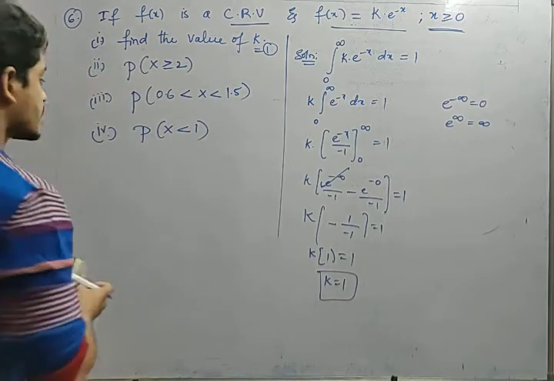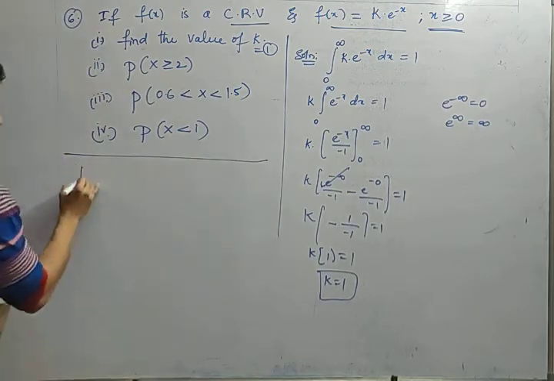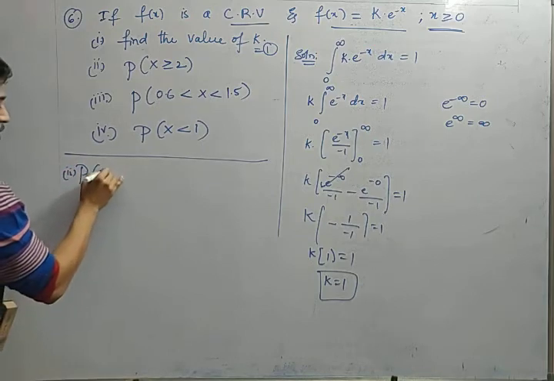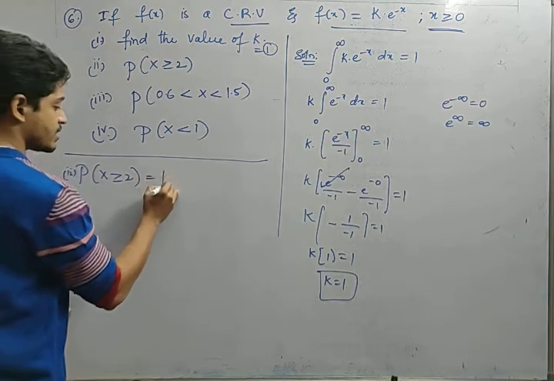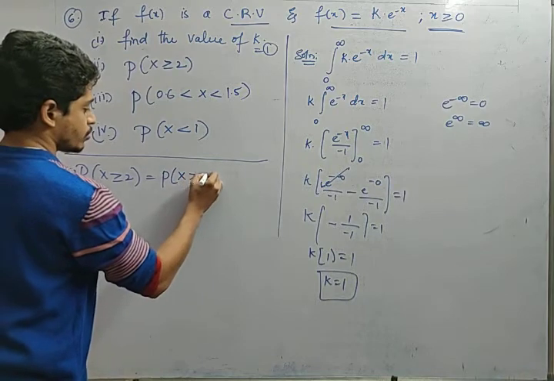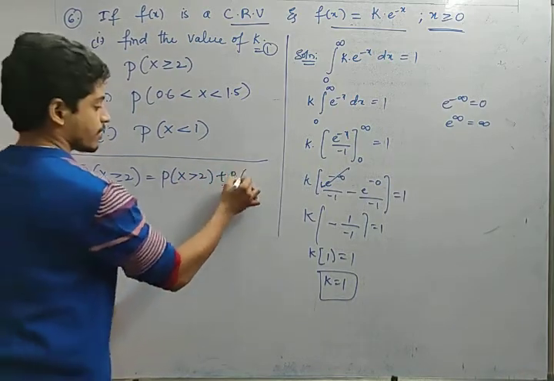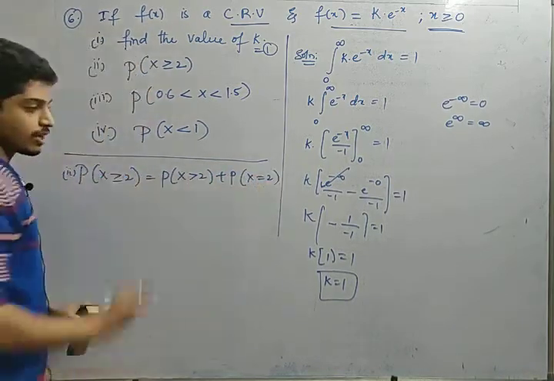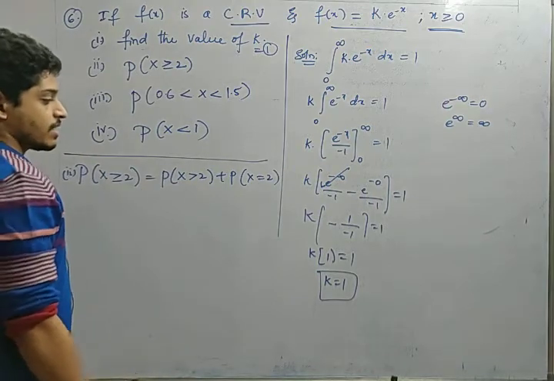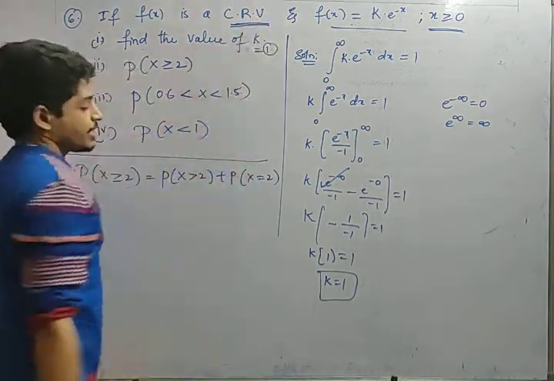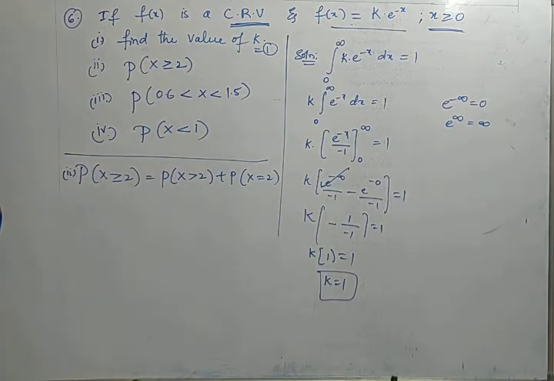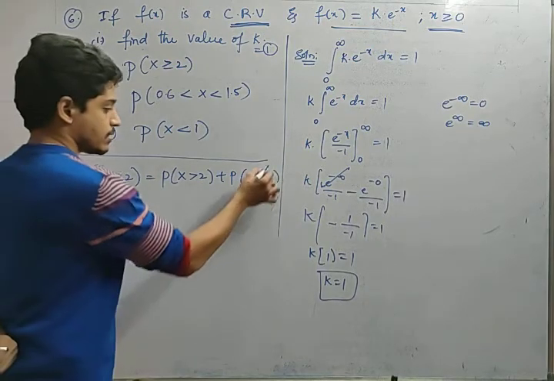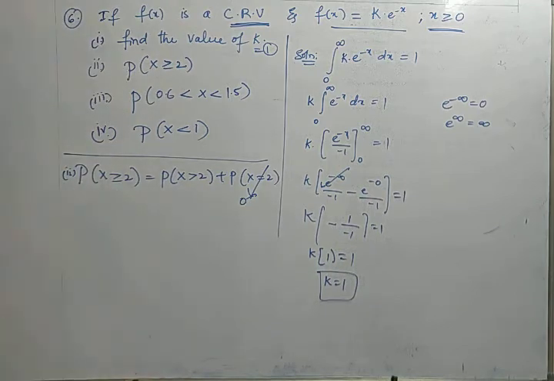What is the second one he is asking, friends? P of x greater than or equal to 2. What do you mean by P of x greater than or equal to 2? That means P of x is greater than 2 or P of x is equal to 2. So these two are the combinations. Listen, friends, this is a continuous random variable. Continuous random variable is not defined at integer values, so this is equal to 0. That's why P of x equal to 2 is equal to 0.